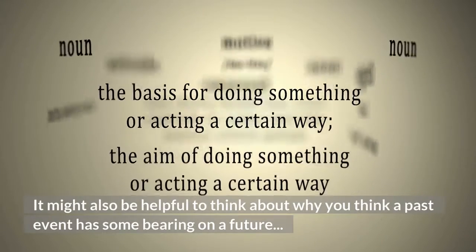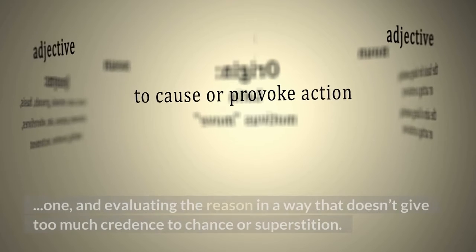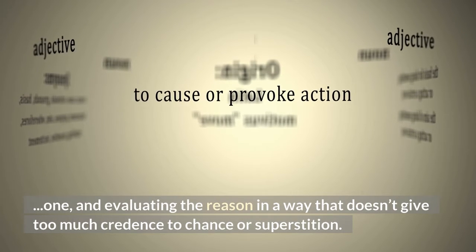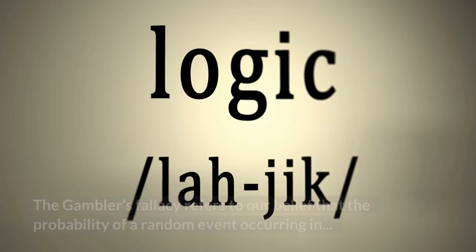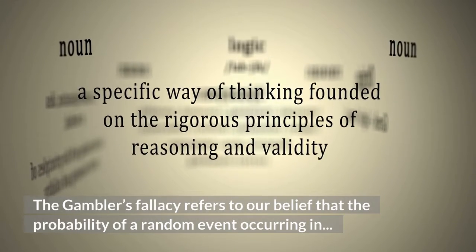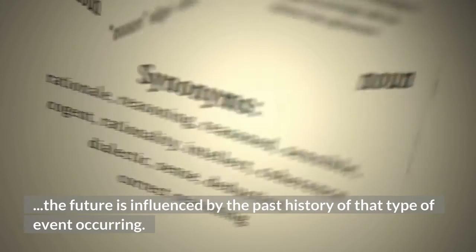It might also be helpful to think about why you think a past event has some bearing on a future one, and evaluating the reason in a way that doesn't give too much credence to chance or superstition. The gambler's fallacy refers to our belief that the probability of a random event occurring in the future is influenced by the past history of that type of event occurring.